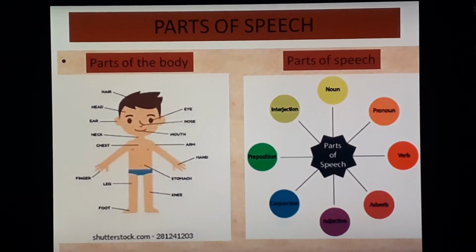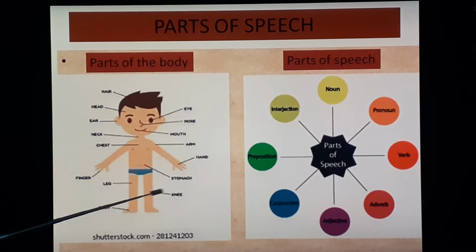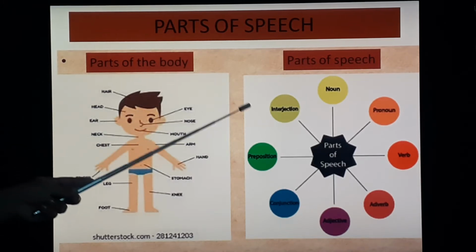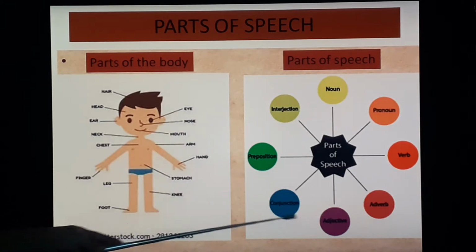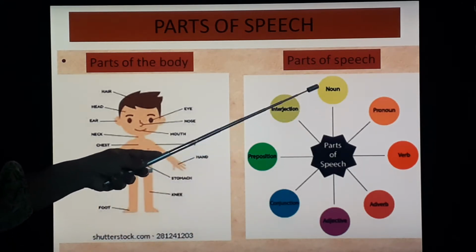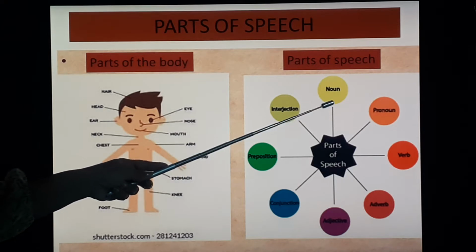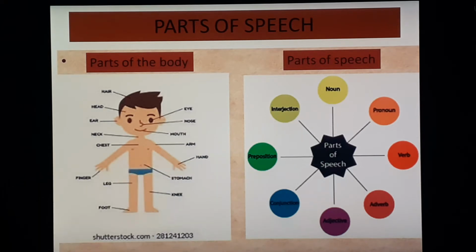First of all, we will see parts of the body. So, you can see there are different parts of the body and they have different functions. Same way, we are going to learn today parts of speech. There are 8 kinds of parts of speech and they have different functions in a sentence. So, let's start.